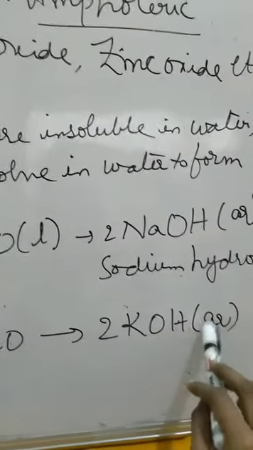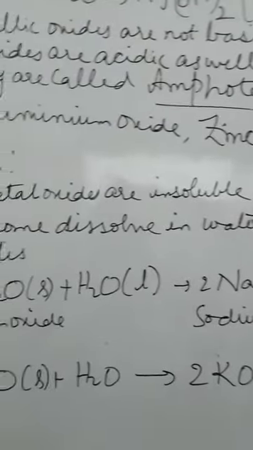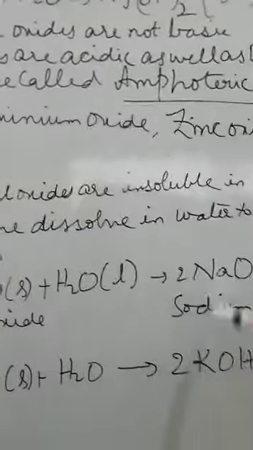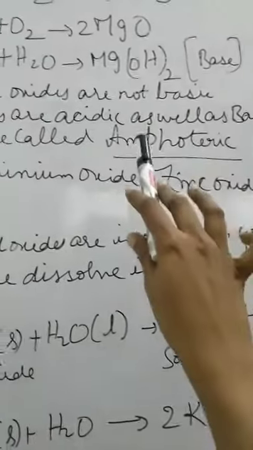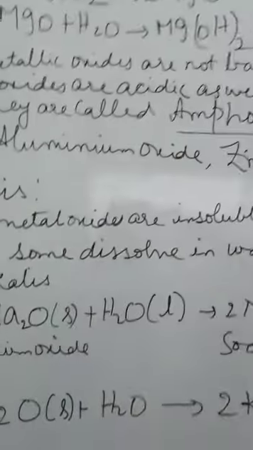Potassium oxide plus water forms potassium hydroxide; aqueous potassium hydroxide is formed. So these are called alkalis, and that magnesium hydroxide is not completely soluble in